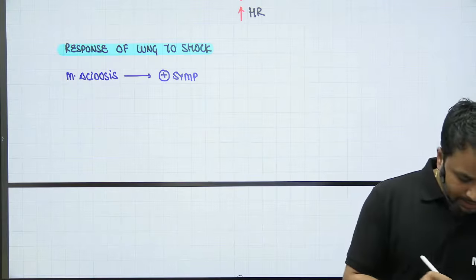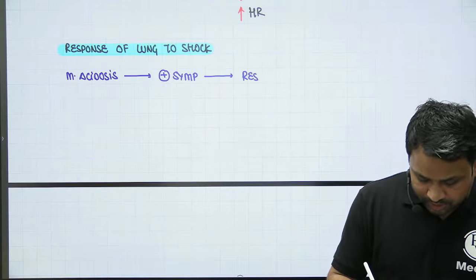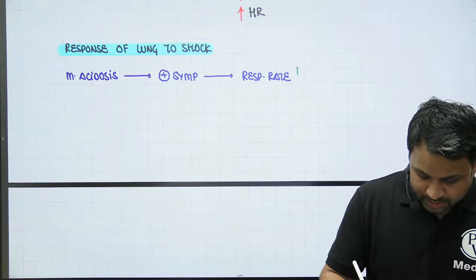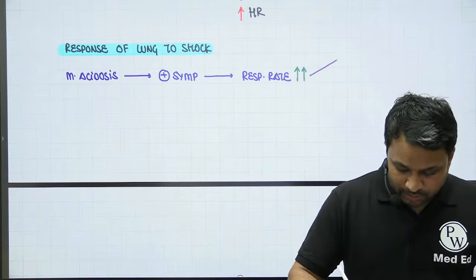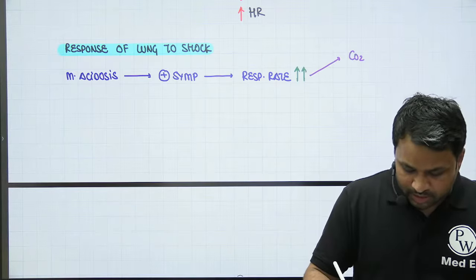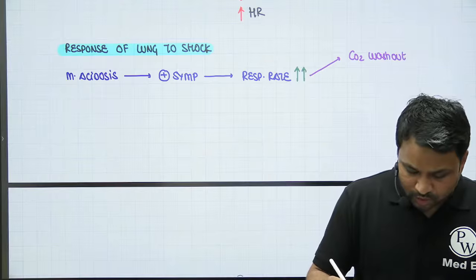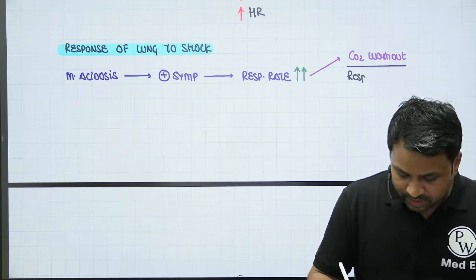When the sympathetic system gets activated, the effect of sympathetic system on the respiratory rate, what is going to happen? It is going to drive it, so the respiratory rate will increase. If the respiratory rate increases, what will happen? It will result in carbon dioxide washout. Now if there is a carbon dioxide washout, it will result in respiratory alkalosis.